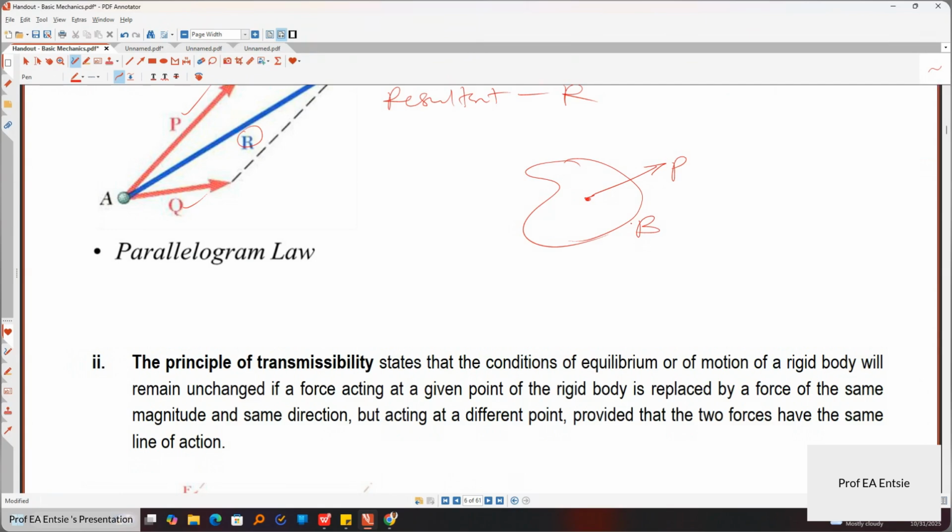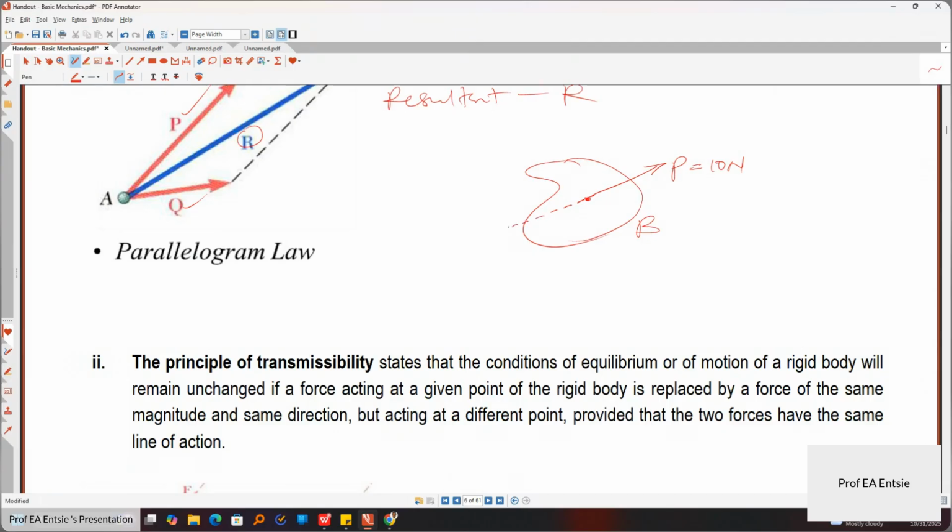What it means by principle of transmissibility is, if I take this force with the same magnitude and direction, I'm not changing the direction, right? And I'm not changing the magnitude of the force. If I say the magnitude of the force, I mean the intensity of the force. Are you okay? So if this force is say 10 Newton, that's the magnitude. If I take the 10 Newton, I don't change the direction, and I move this force along the line of action. We have something called the line of action. So the line of action of this force is this.